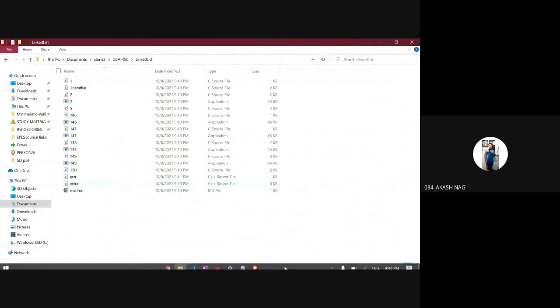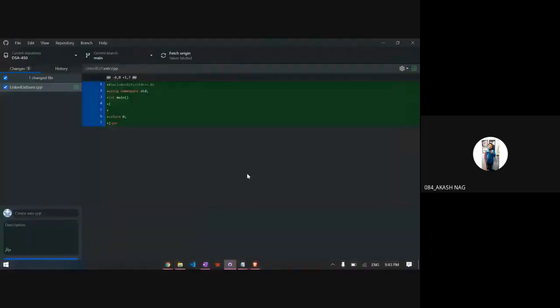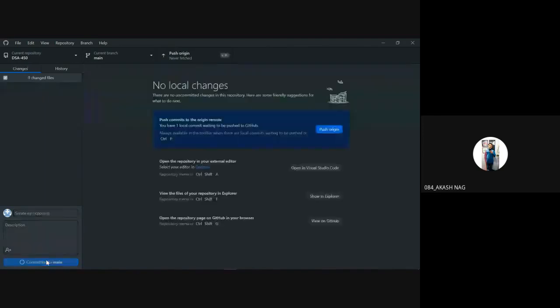All you need to do is go to GitHub Desktop. It will do everything for you. Believe me, it will do everything for you. Just see, extr.cpp, one changed file. You can see it here. It is shown in full green, which means the file has been added. So all I need to do is commit to main and then push origin.